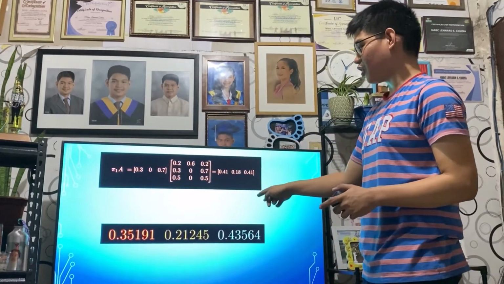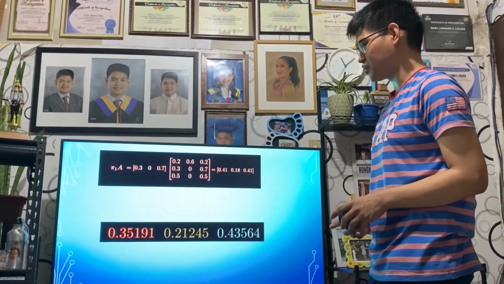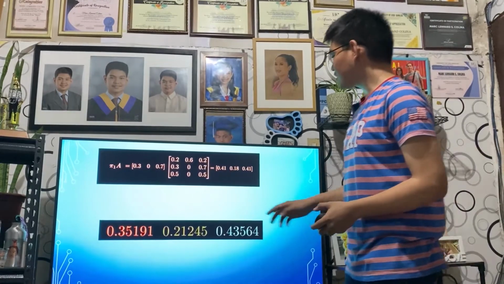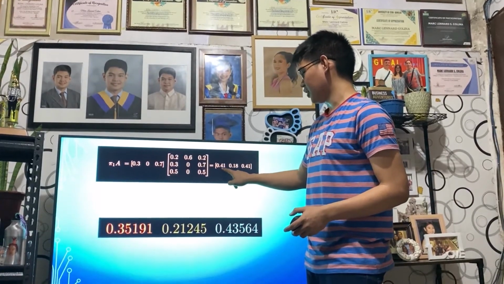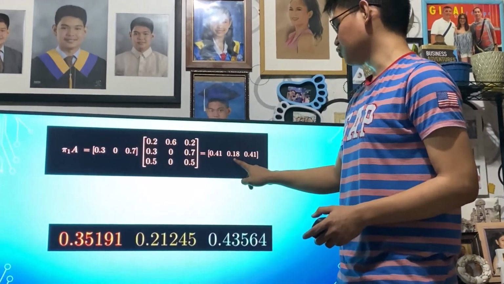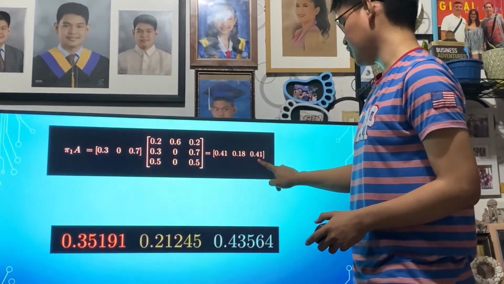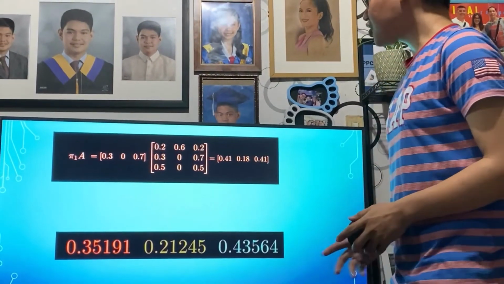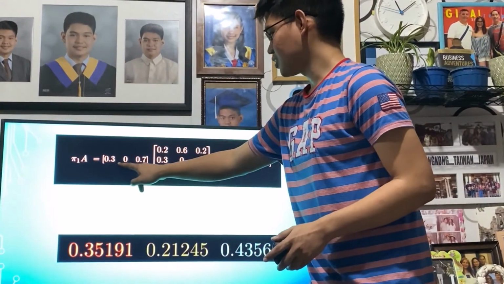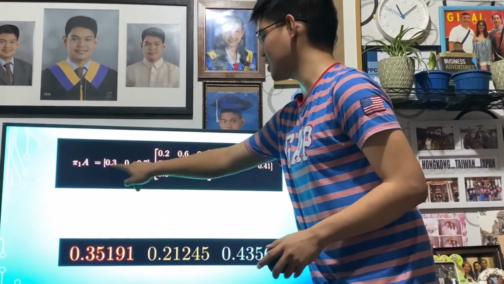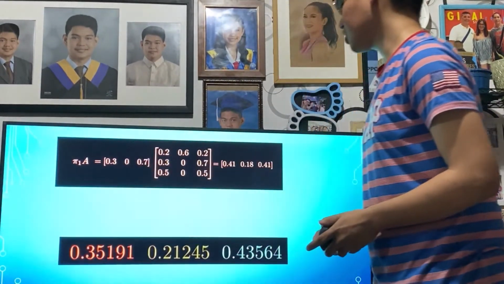This is what we call the stationary distribution values. To prove that, let's say that the output is 0.35191 here, 0.21245 here, and 0.43564 here. Let's put it in as input and start multiplying.